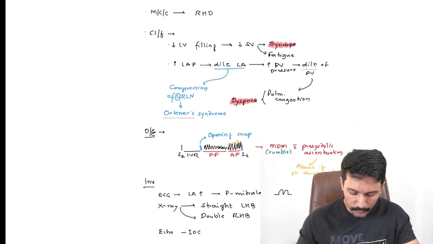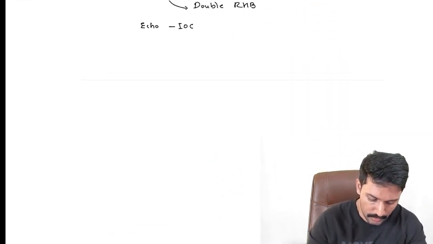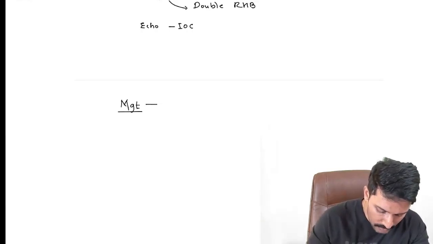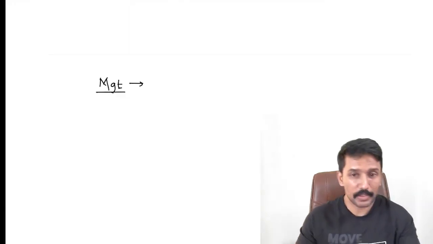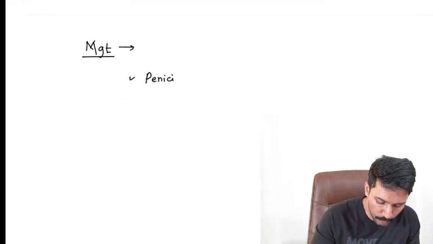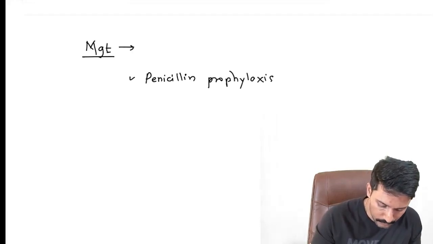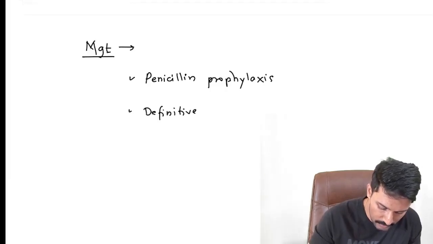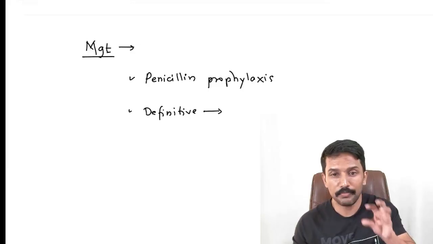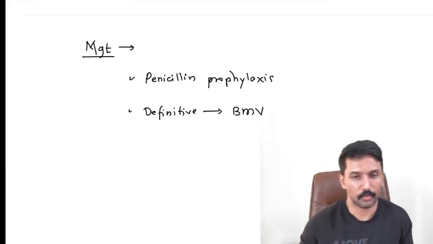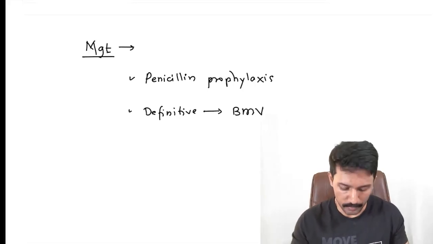Okay. Now that we know mitral stenosis and basic diagnosis, let us look at its management. When it comes to its management, because most common cause is rheumatic heart disease, these patients may require penicillin prophylaxis depending on the age. And apart from that, the definitive management here, because it is rheumatic heart disease where there is commissural fusion, we can try to open those commissures using balloon mitral valvotomy. Balloon mitral valvotomy is the definitive treatment.